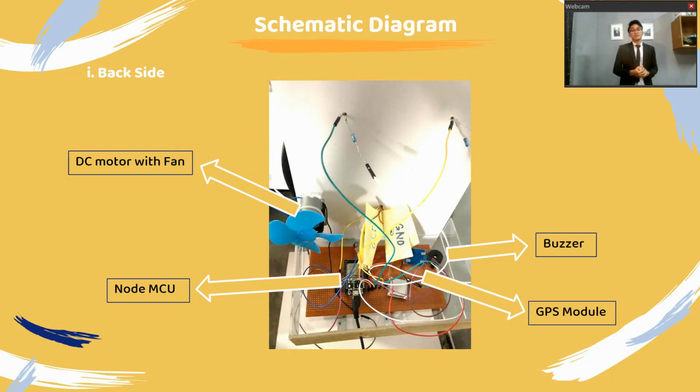This is the back side. On the back side we have the DC motor with fan, the NodeMCU, the buzzer, and the GPS module.